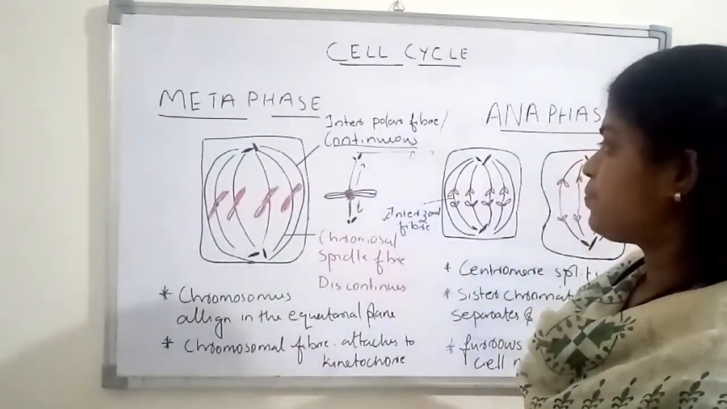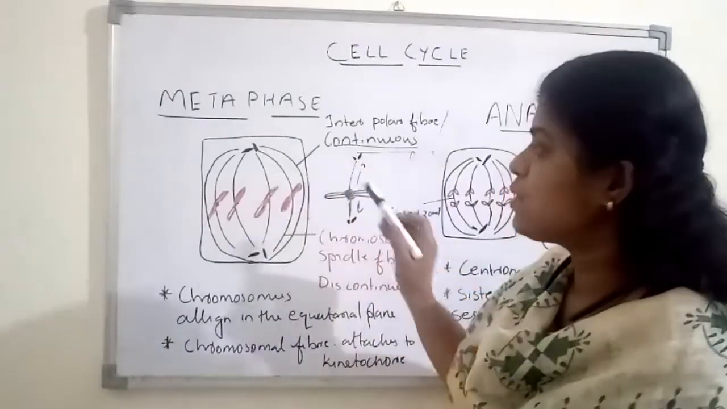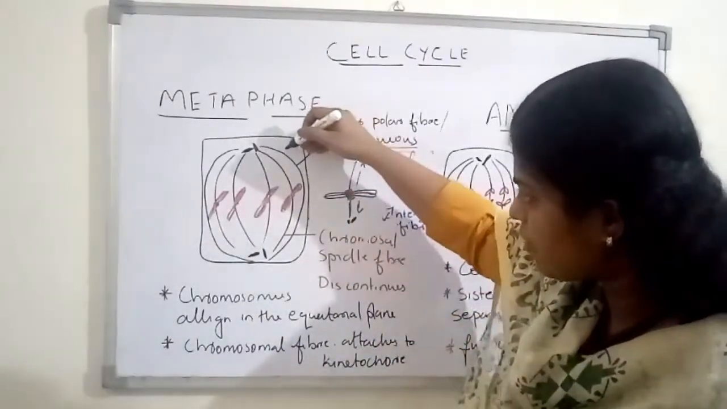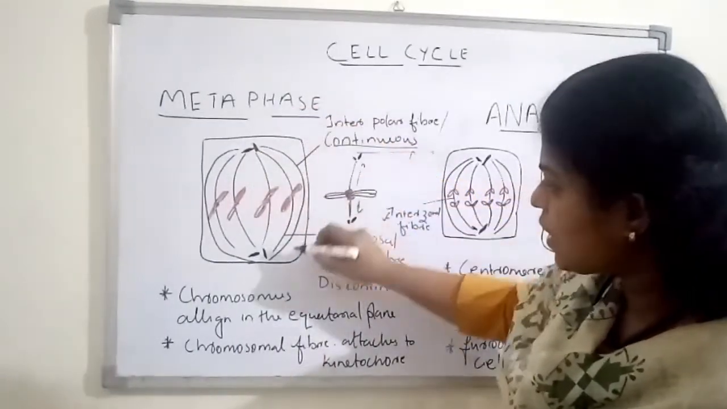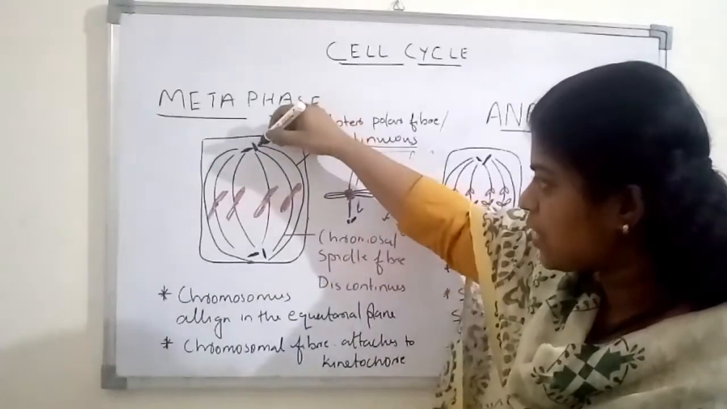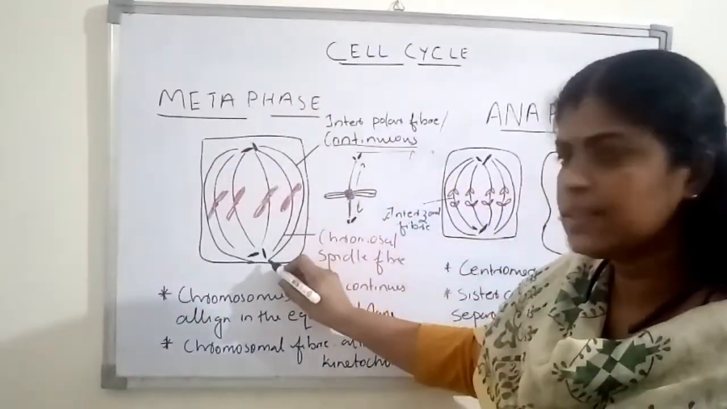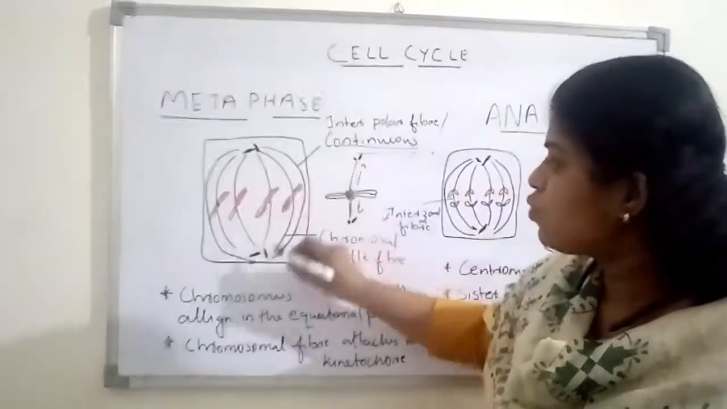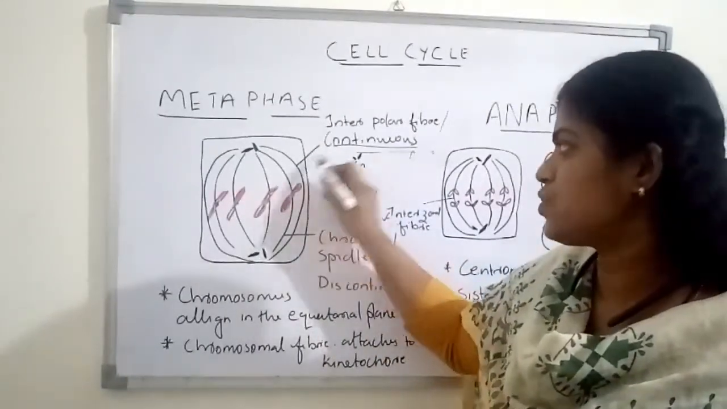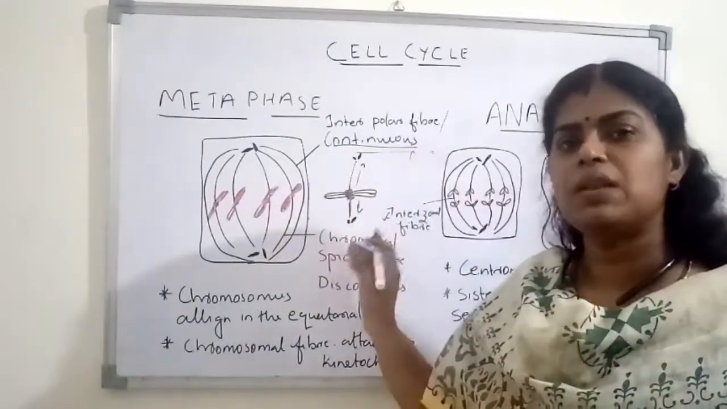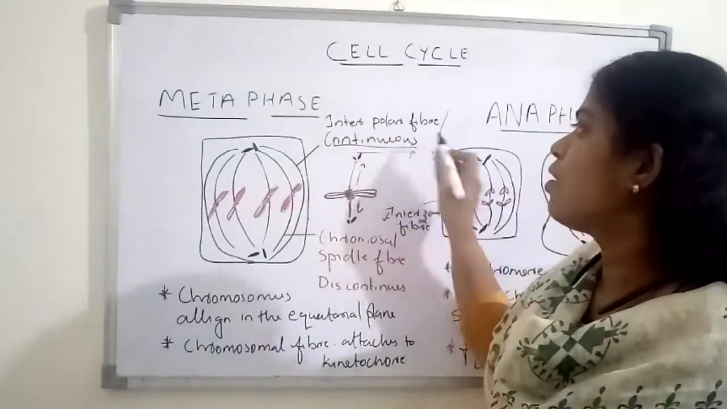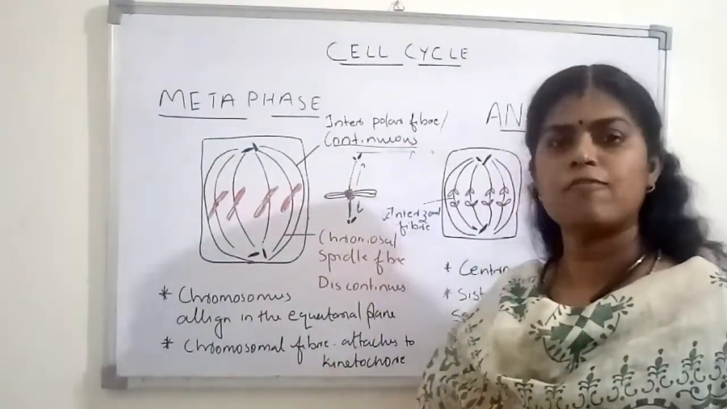Okay, and see, there are two types of spindle fibers that you can see over here. Look at this spindle fiber. It is not connected with any chromosome. It is a continuous spindle fiber which starts from this pole and ends in this pole. In between two poles, without being attached to a chromosome, a spindle fiber is here, and this kind of spindle fiber is known as a continuous fiber. Otherwise you can call it an interpolar fiber.